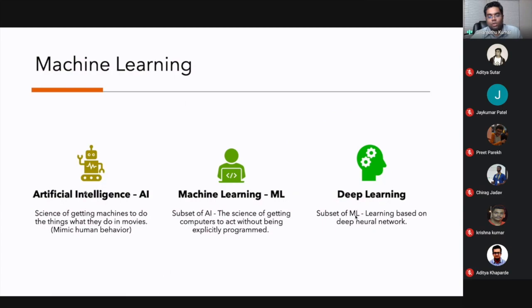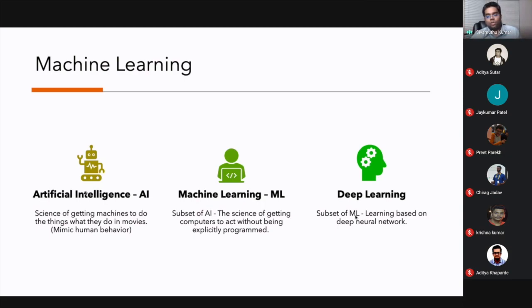What a human will do is use previous experience and try to take decisions based on that experience, right? The same thing the machine is also trying to do, based on previous experience or the data we are feeding into the system. It's trying to understand what data is being input, and based on that experience it's trying to take decisions. So that's what artificial intelligence is, the high umbrella term.